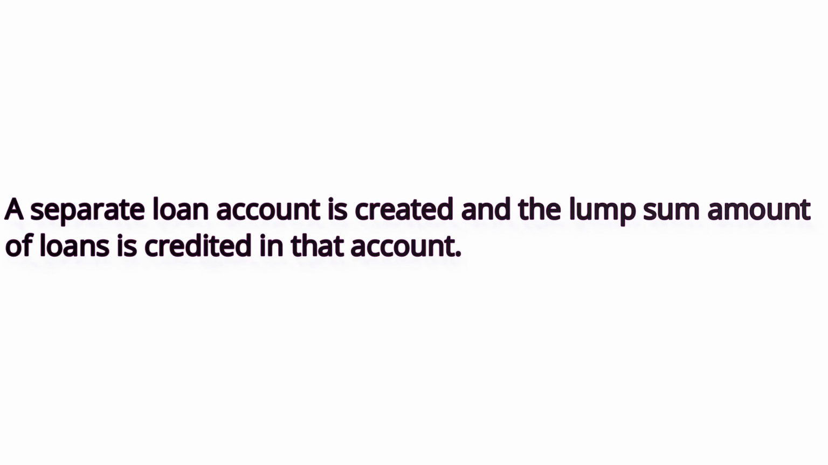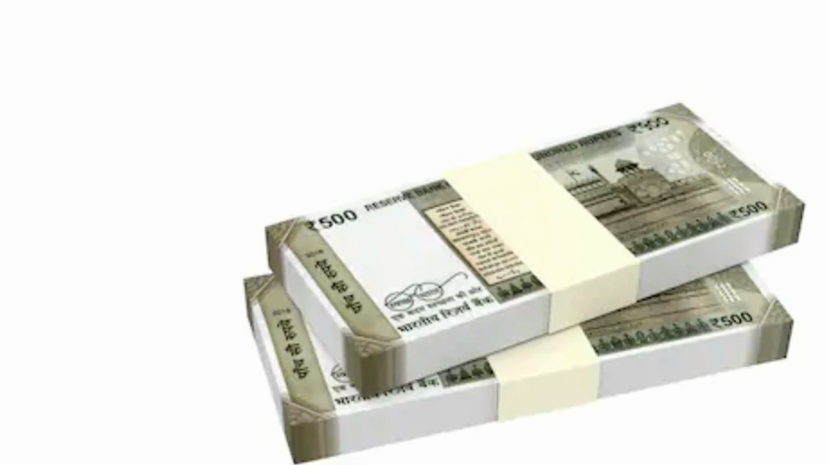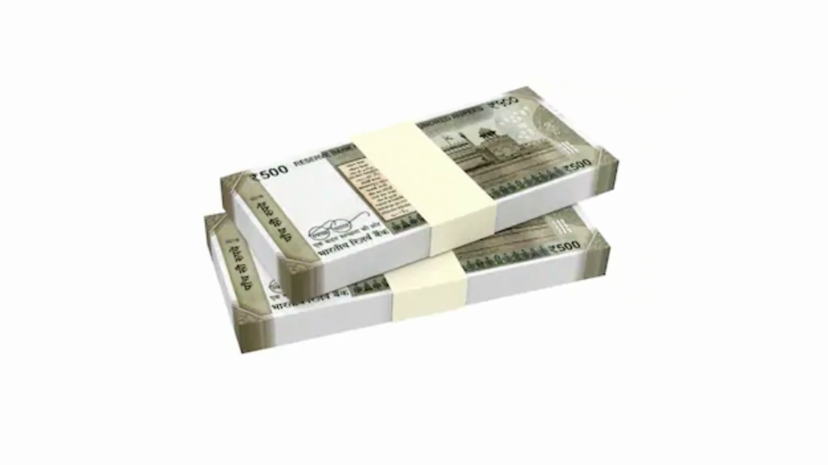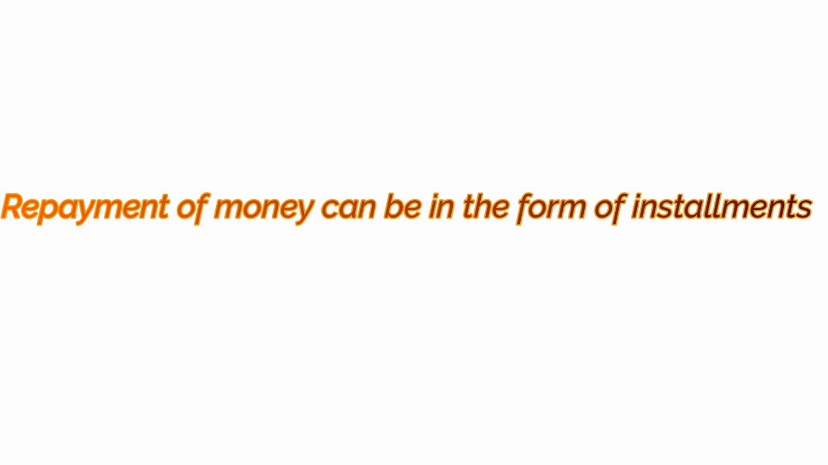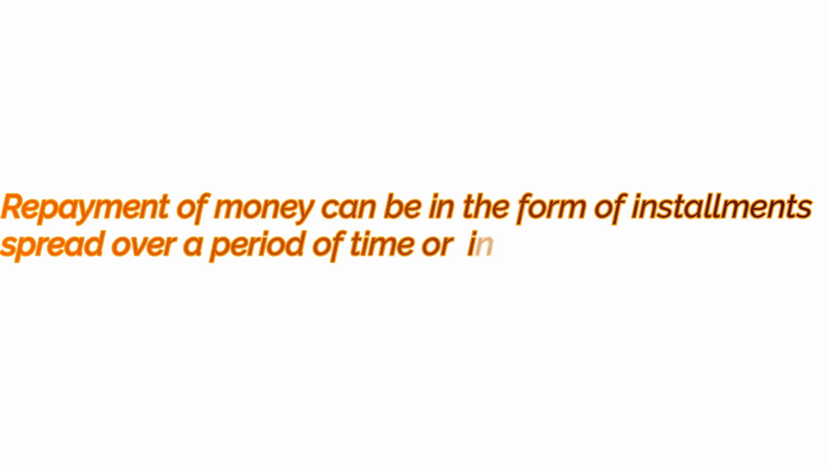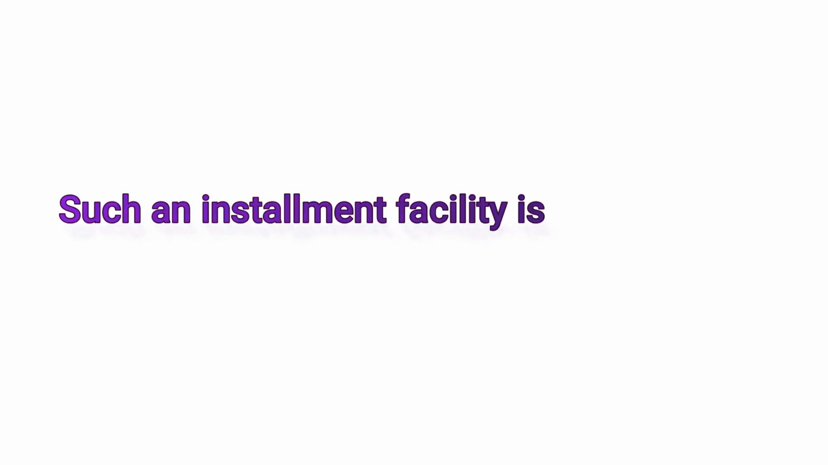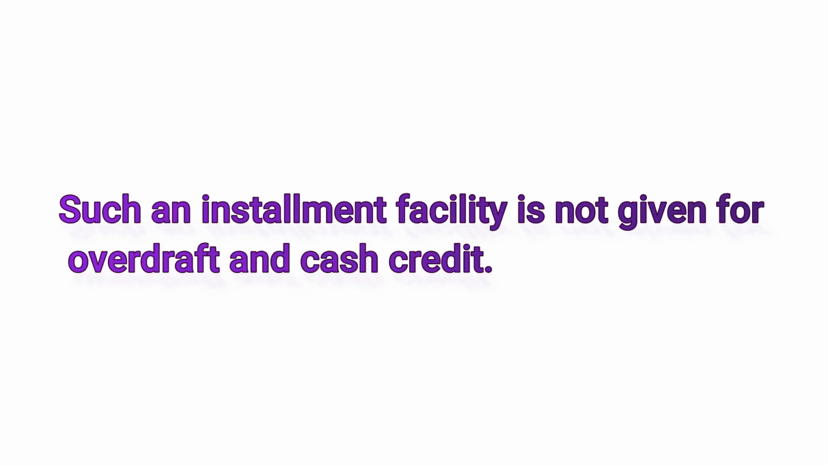A separate loan account is created and the lump sum amount of loan is credited in that account. Interest is charged on the entire amount sanctioned, whether withdrawn or not. The rate of interest may be slightly lower than what is charged on overdrafts and cash credits. Repayment of money can be in the form of installments spread over a period of time or in a lump sum amount. Such an installment facility is not given for overdraft and cash credit.